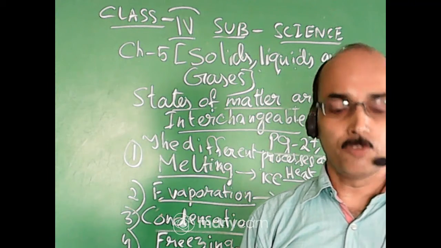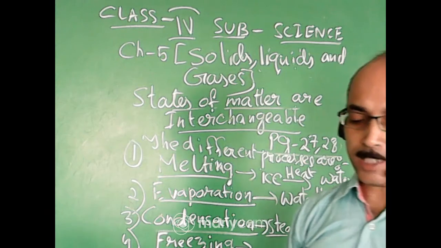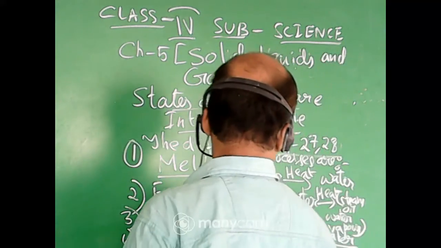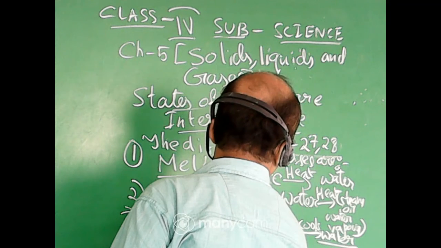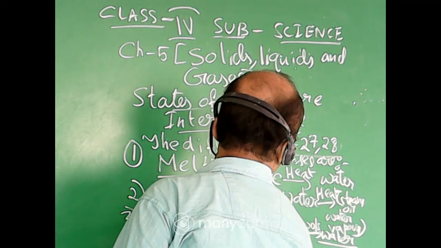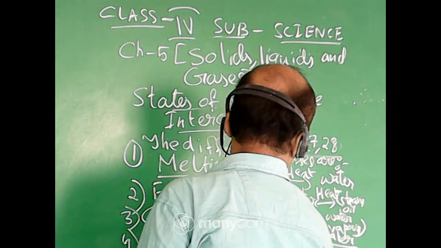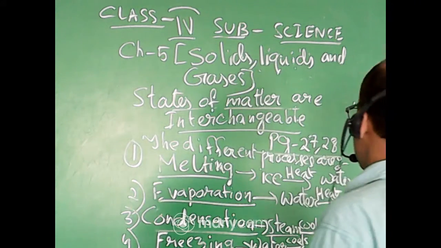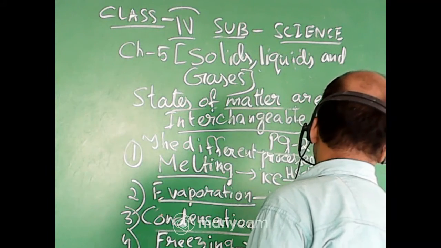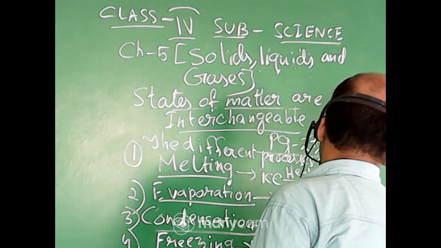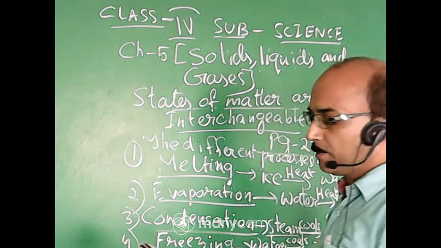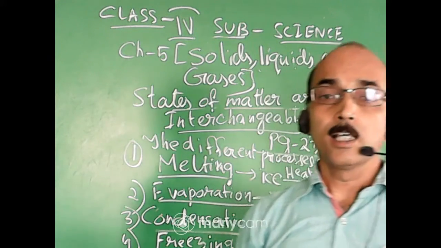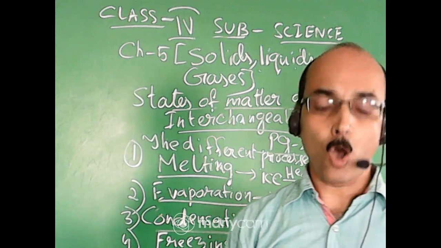So I can give an example, see, water. When it cools down, it forms ice. So water is changing to ice on cooling.